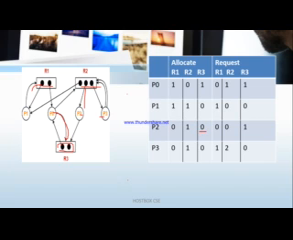And at last P3. Here P3 what happened? P3 not holding R1, there is no connection, so I'm writing 0. And P3 holding R2 means yes, P3 holding 1 resource of R2, I'm writing 1. And P3 not holding R3, so I'm writing 0 here.